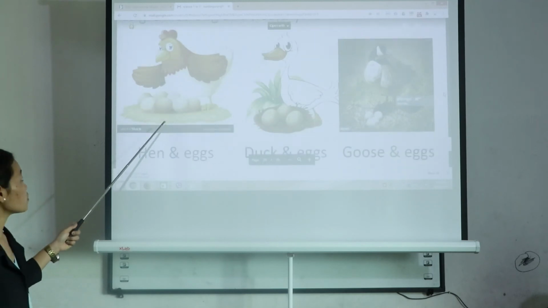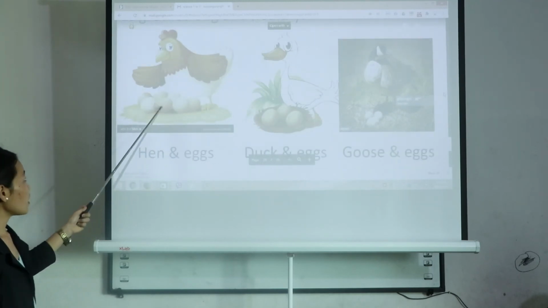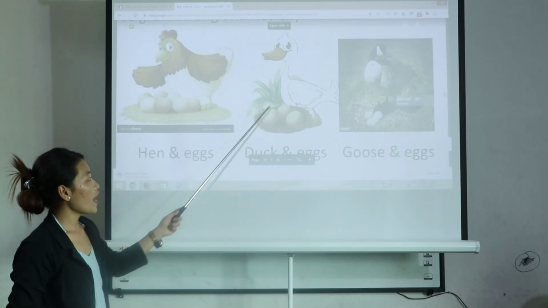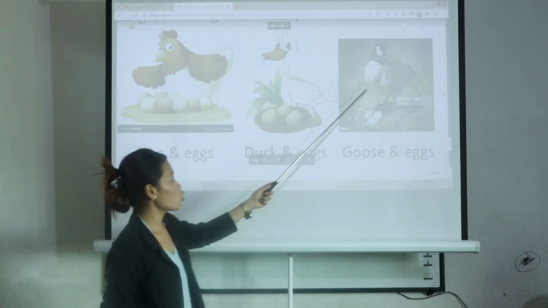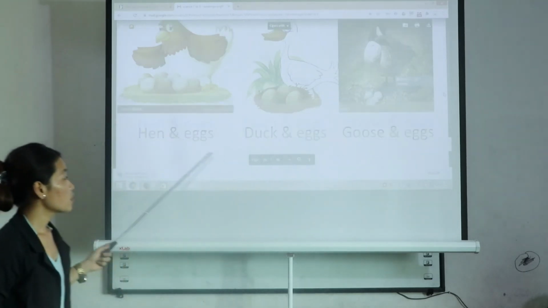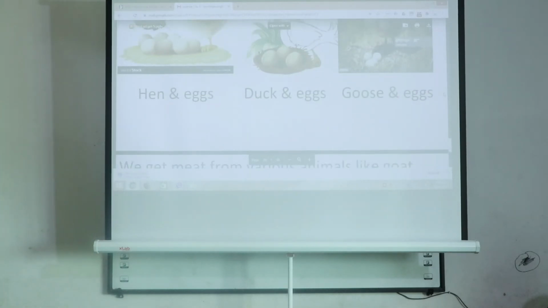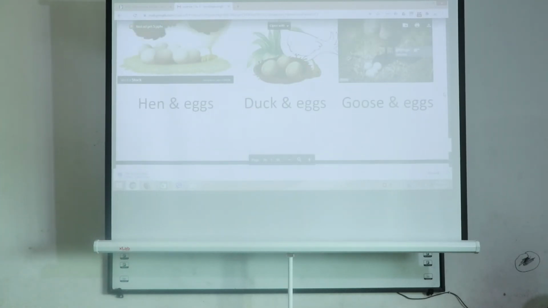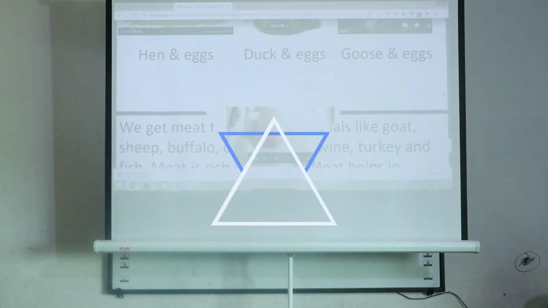Now you can see the pictures: a hen and its egg. This is a duck and its eggs, and this is a goose and its eggs.